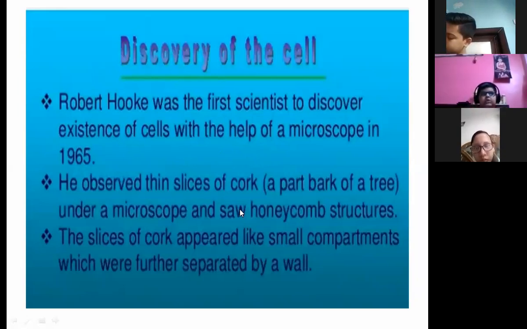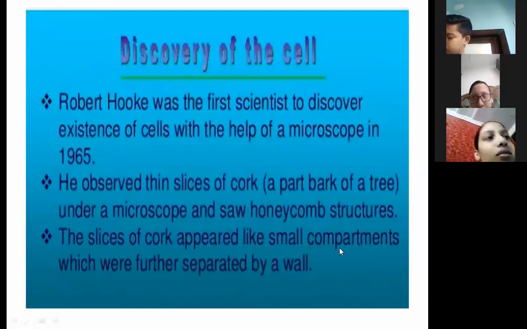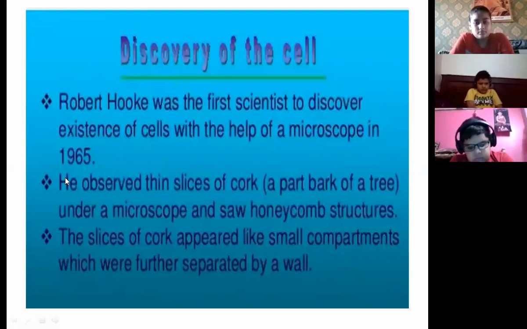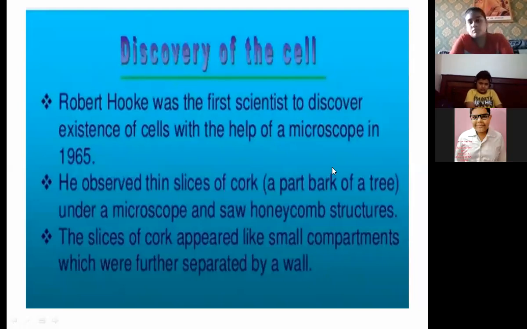So from where did he get an idea? He just saw a slice of cork under a microscope, and what did he observe? A honeycomb-like structure. And what type of structure is a honeycomb made of? They are hexagons. If you look at it carefully, inside there are different compartments, and each and every compartment is separated by a wall. Okay, so this was the discovery of the cell. Who discovered the cell first of all?